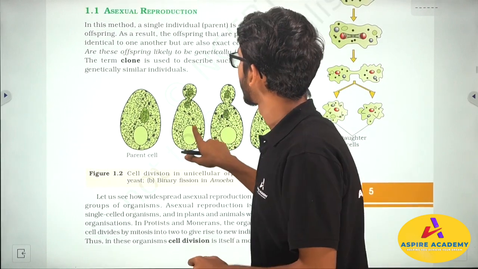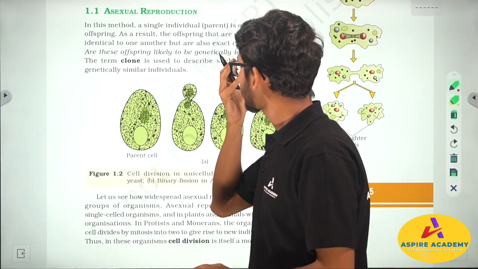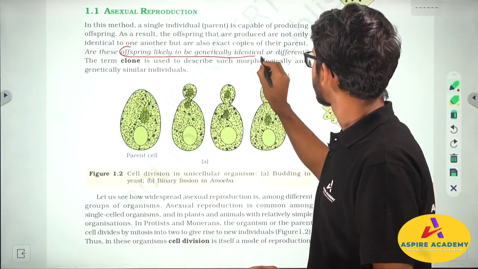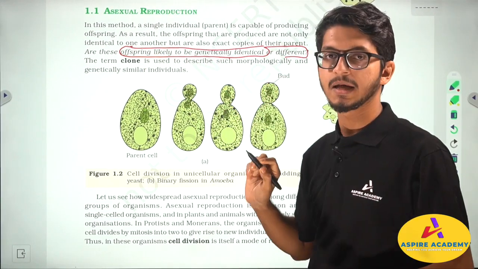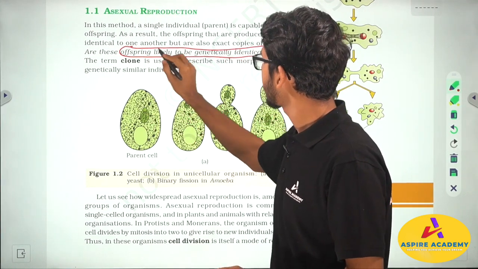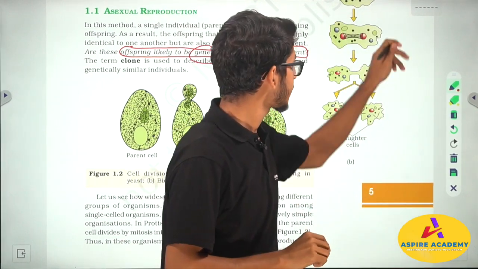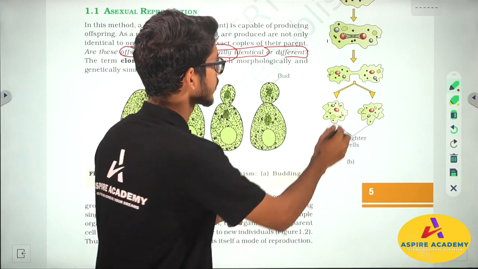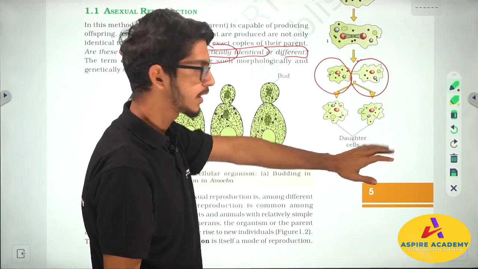And what are the few things we can say here? That means these offspring are likely to be genetically identical or different. There are two phenomena that can happen in the case of asexual reproduction. First of all, these offspring are genetically similar because these organisms are directly the results of their old parent. So these two are almost similar to their parent.